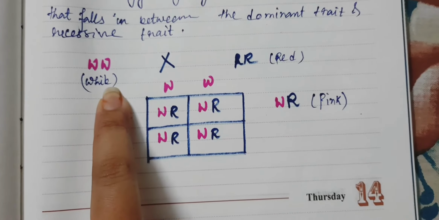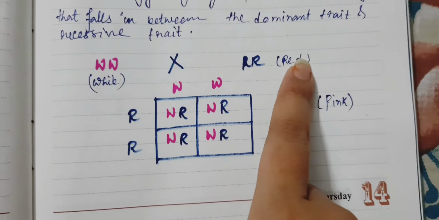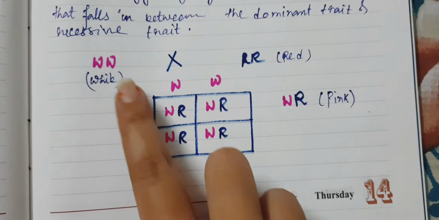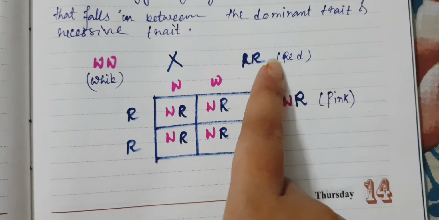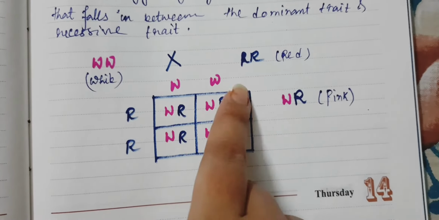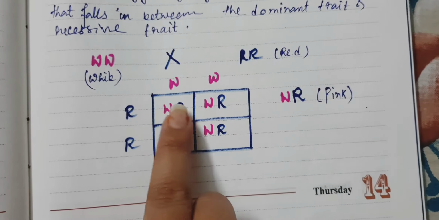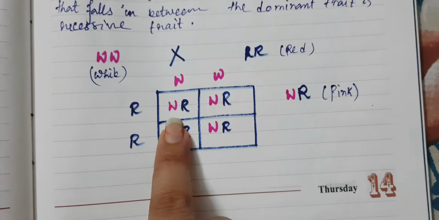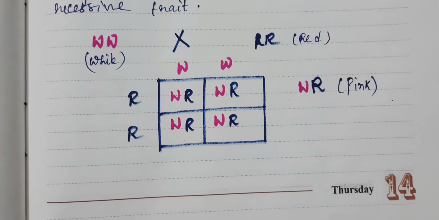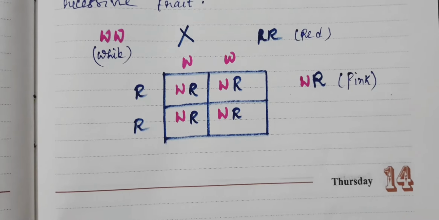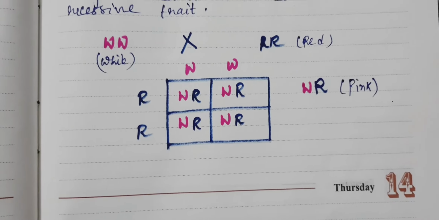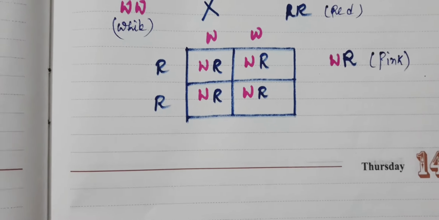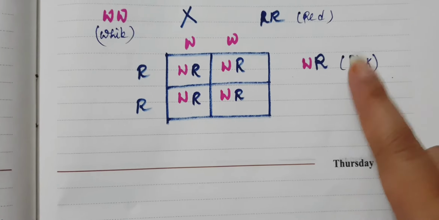So this is a pure breed variety of snapdragon flower and this is also a pure breed variety. When we cross these, from here we get W and W gametes, and here R and R gametes. When we combine them, we get capital W and capital R. That means it is a heterozygous condition and we get the phenotype which is of pink color. That means it is neither white nor red. So the heterozygous phenotype falls between the dominant trait and the recessive trait, and that is pink.